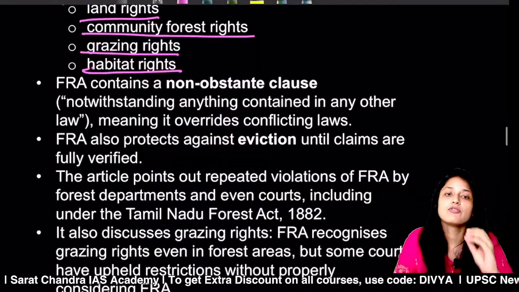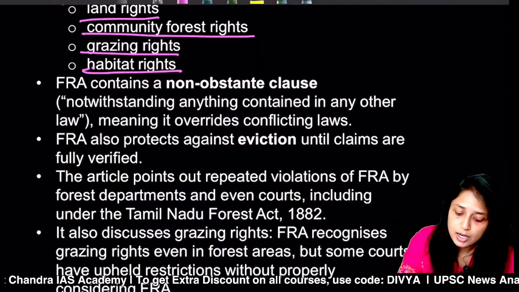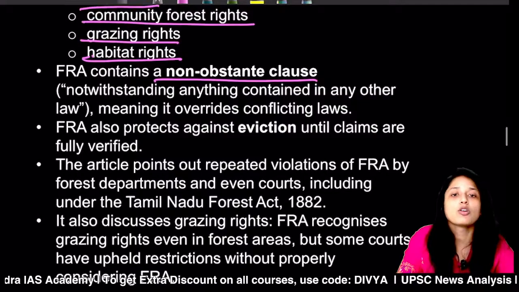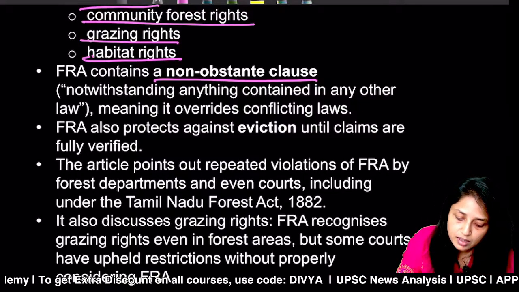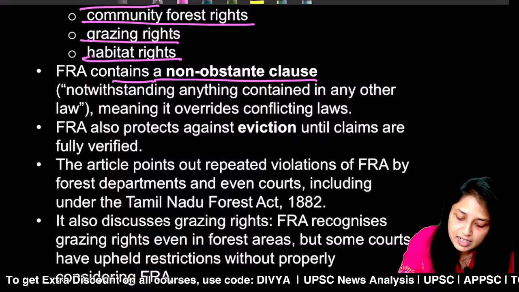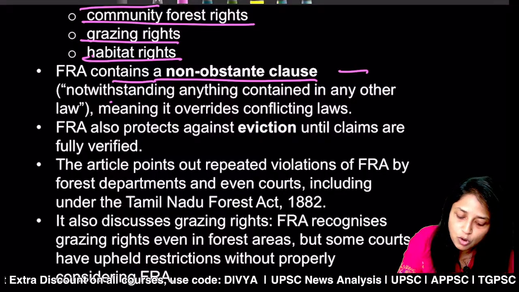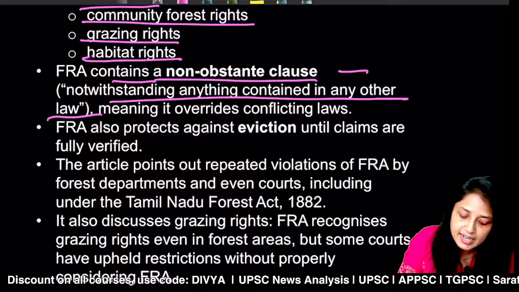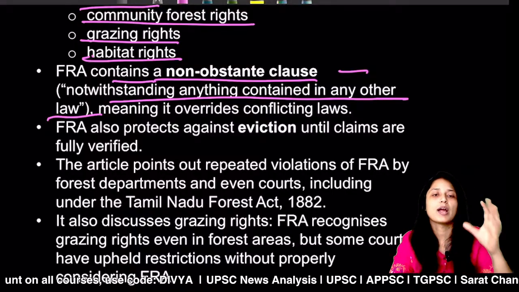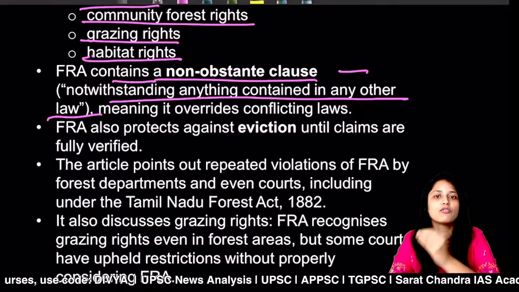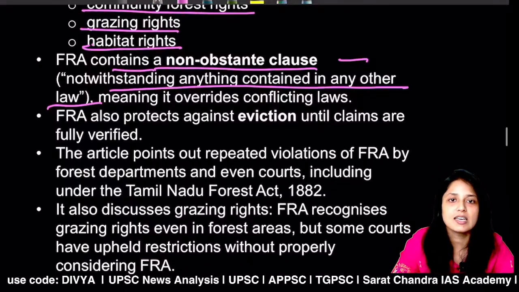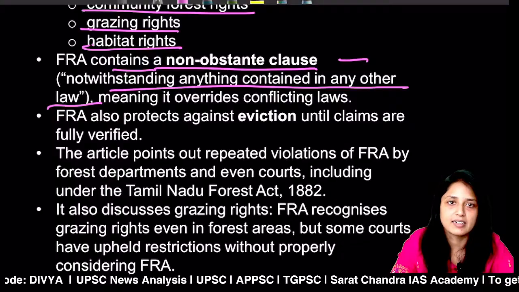A very important thing in the Forest Rights Act is the non-obstante clause. Yes, it contains a non-obstante clause. It says notwithstanding anything contained in any other law. That means no matter what previous laws are saying, whatever is written in this law will be final. So this is the non-obstante clause in the Forest Rights Act.